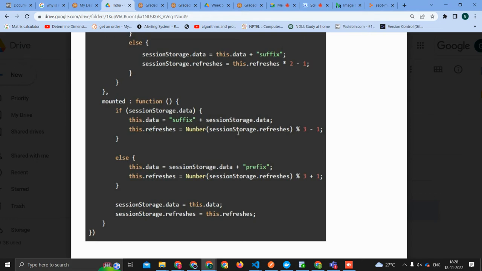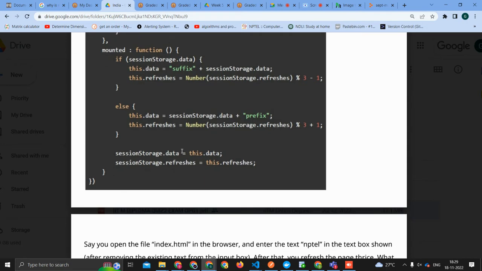So refreshes is now 0. Data is present, so then again it will go. So 2, 3, suffix, suffix, suffix, prefix, and nptel will be there finally. And 0 mod 3 minus 1, minus 2. So I think it should be 3 suffix, 1 prefix, nptel, and minus 2.